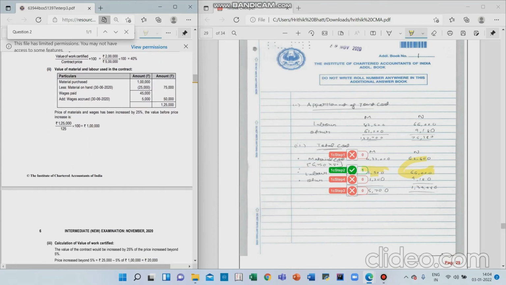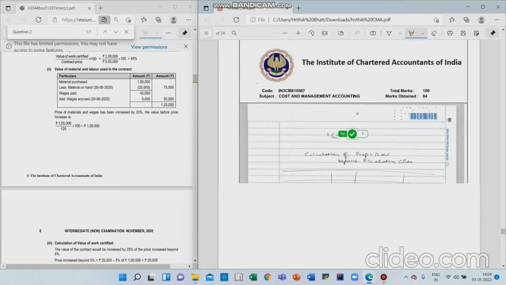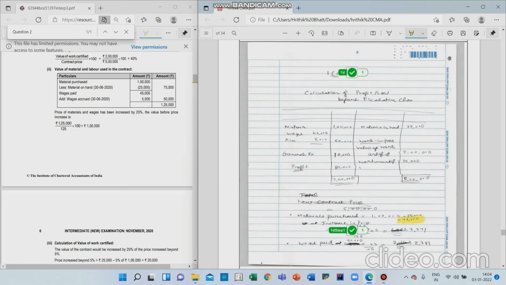Again, in the last part, D part, I did not know this question. So this 75,000, I do not know how the examiner spotted this. This is very small, but materials purchased here 75,000. So this also gave 1 mark.